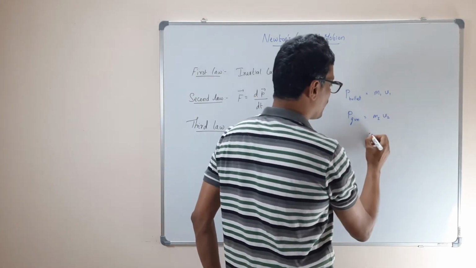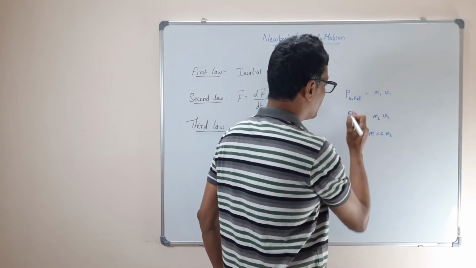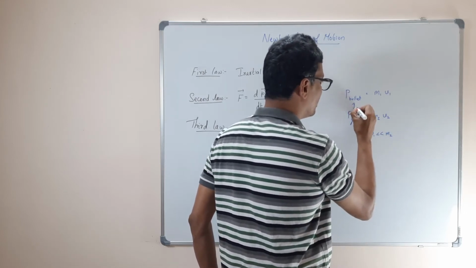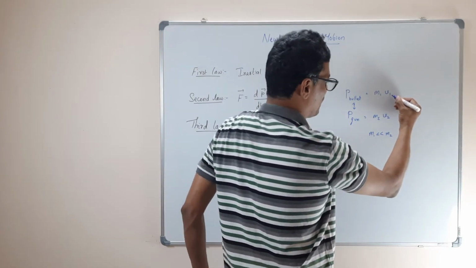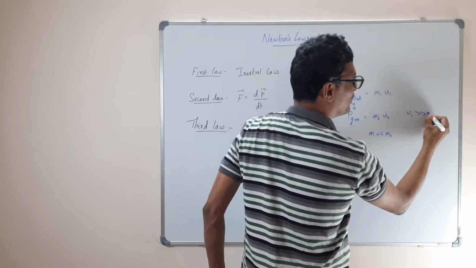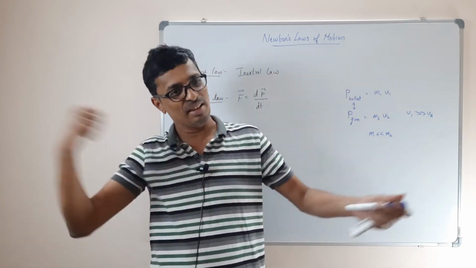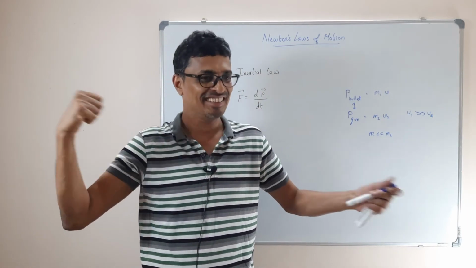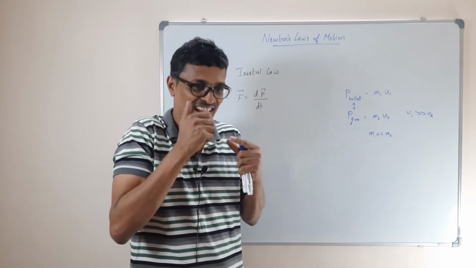Of course m1 will be very, very small compared to m2. Now if they both should be equal, naturally your v1 has to be much, much higher than your v2. That's why when you shoot, the gun doesn't go back with the same speed as the bullet. Of course, the gun is massive, so you can handle it.